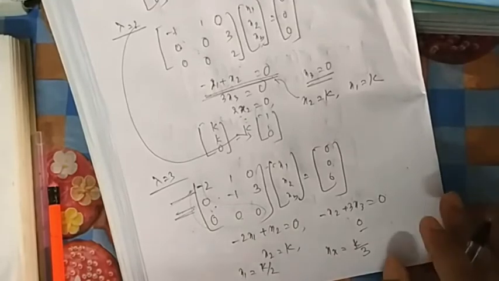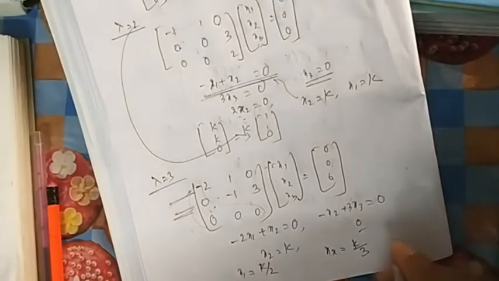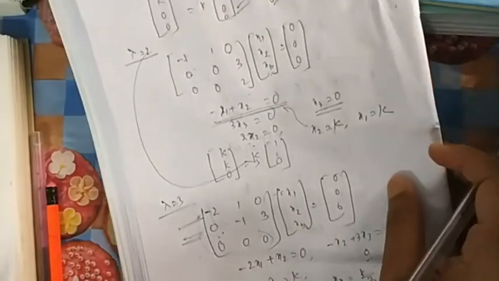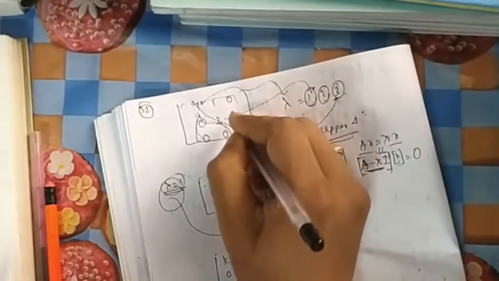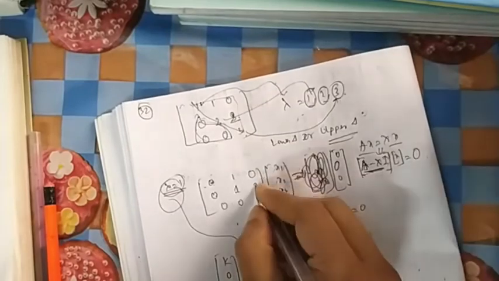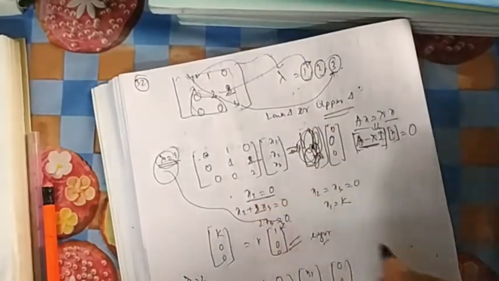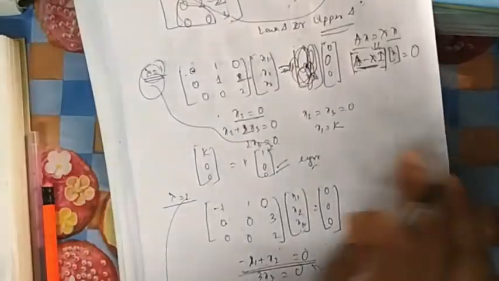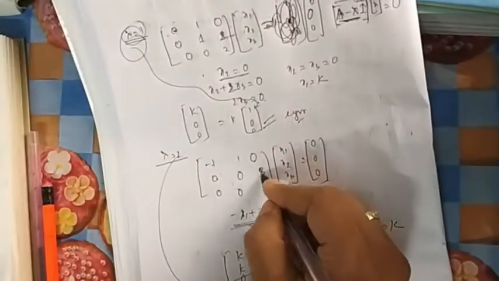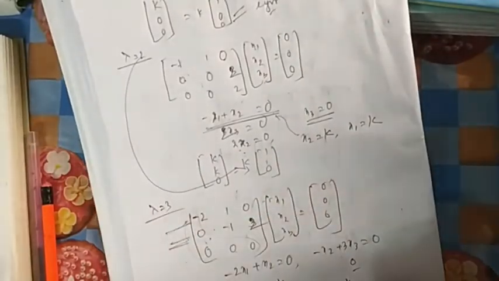Sorry, this entry was 2, I made a mistake there. That is not creating any effect where all are 0, but here it is creating a problem, so x3 will be k by 2.